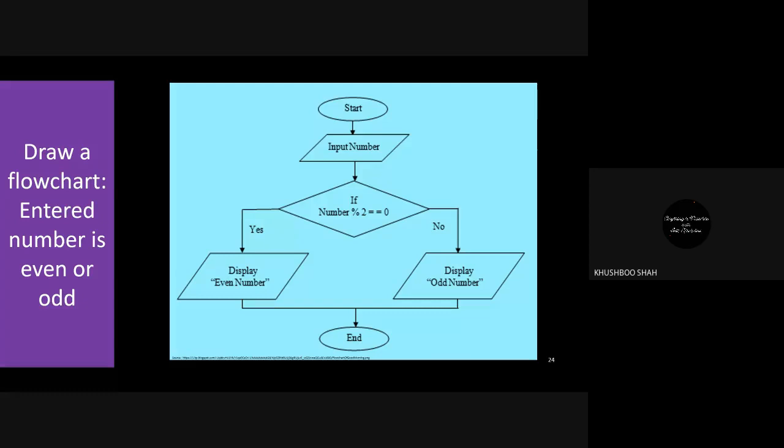What we will do, first I discuss this problem. From now onwards I will use the term problem because this is what we are going to solve. We are going to give this problem to the computer, and the computer will tell us whether the given number is odd or even. We know that 2 is even, 4 is even, 5 is odd, but how will the computer know? We need to train it. So first we will discuss how we think and how we have to write.